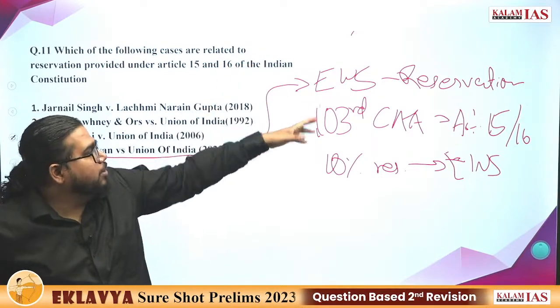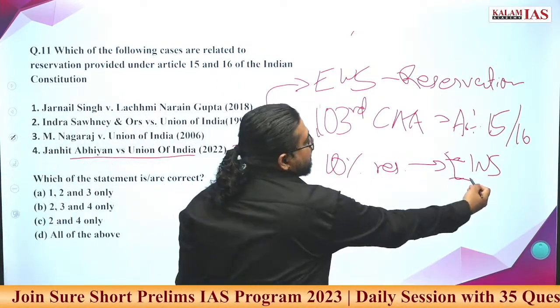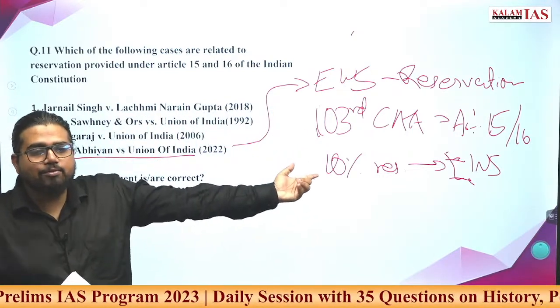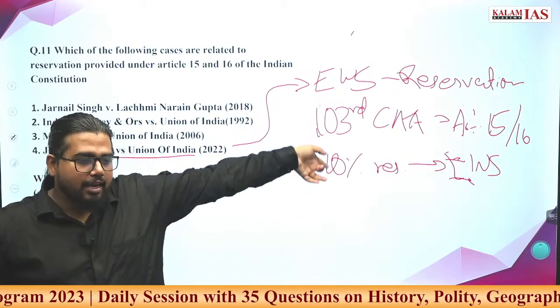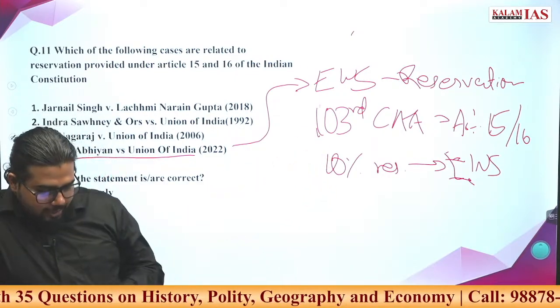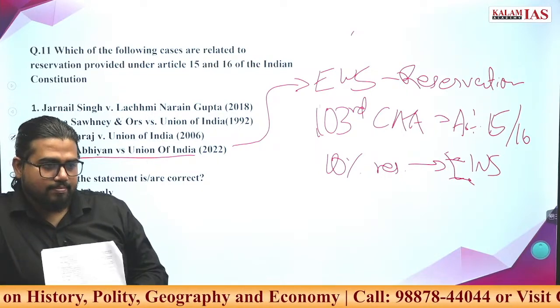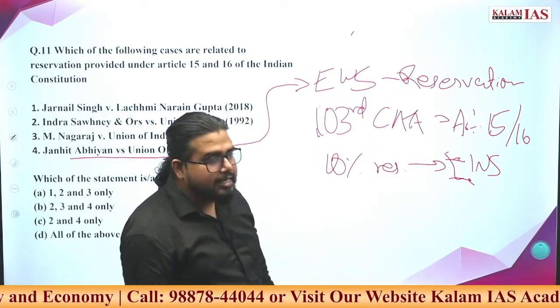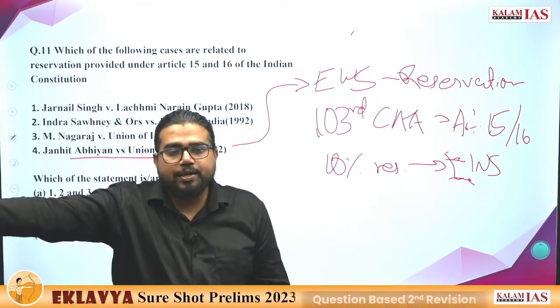So EWS is somehow based on economic criteria. So one argument was that this was against the Indira Sawhney judgment: economic criteria cannot solely be the reason. Now what were the other arguments? The other provision of the Indira Sawhney case was that total reservation cannot move beyond 50%.